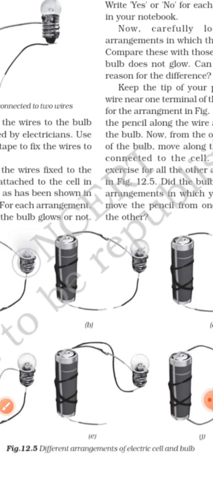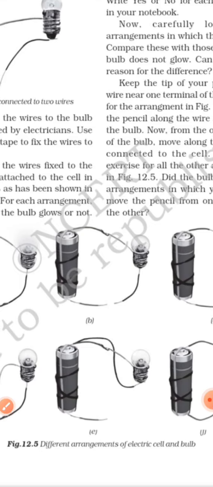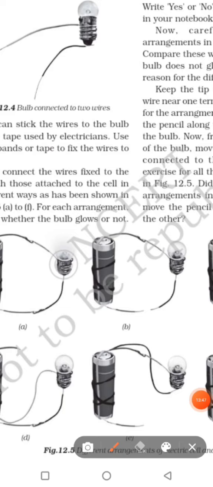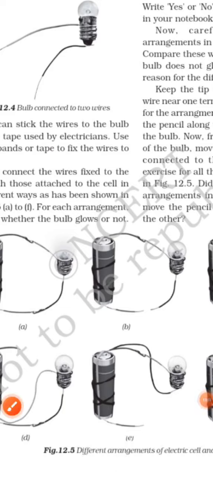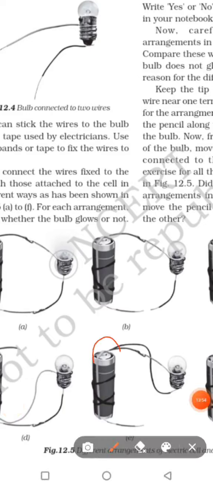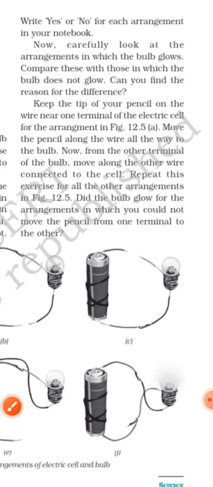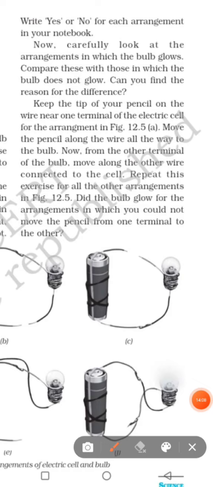In the next picture, we see that the electric wires are again not joined separately, but they are connected to the same positive terminal, which is again wrong. In the next picture, the terminals are interchanged here.